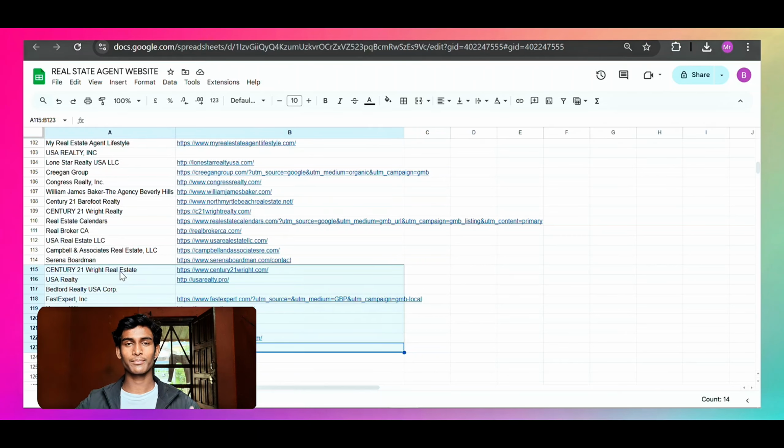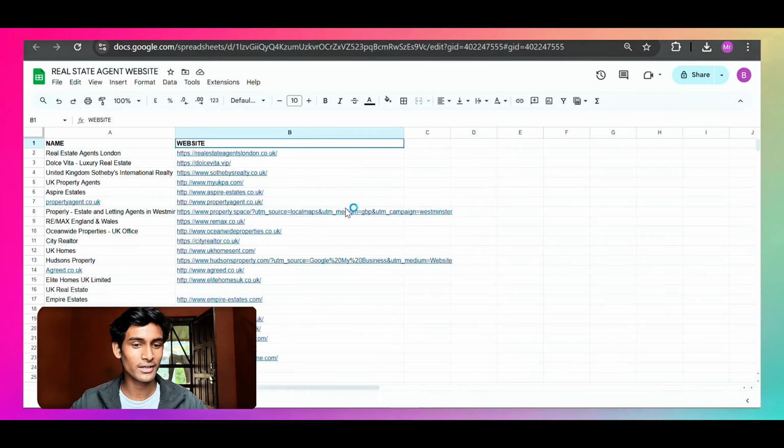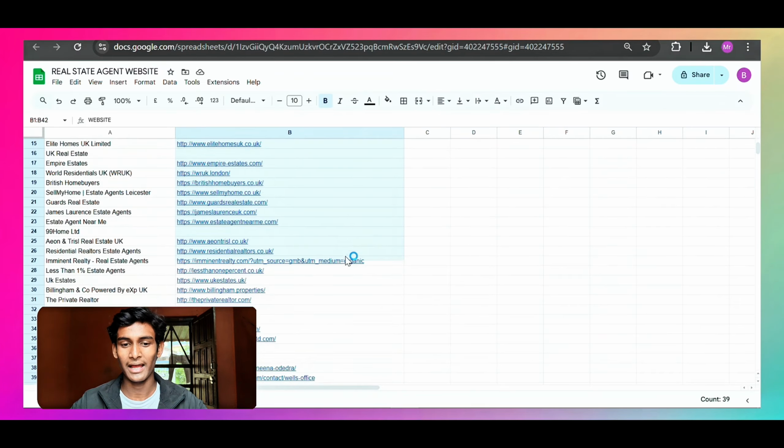Now we need to scrape the emails of all these agents. Not all, we just need 100. So we're going to scrape the emails of 100 real estate agents from this. Let me find 100 emails from all these real estate agent websites.